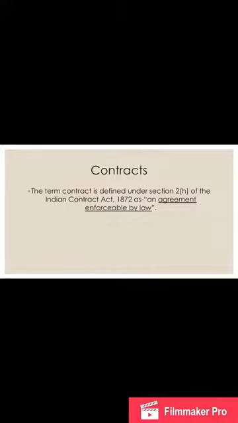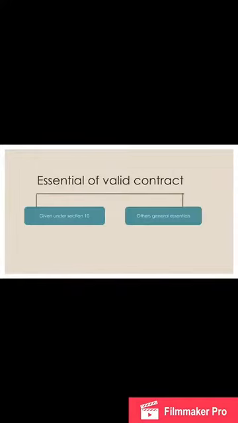As we already know, the term contract has been defined under Section 2(h) of the Act, which states that every agreement which is enforceable by law is a contract. Thus, this gives us our two essential things which are required for a valid contract, the first and foremost ones: an agreement and enforceability by law. But there are certain other valid conditions which are required to convert every agreement into a valid contract.